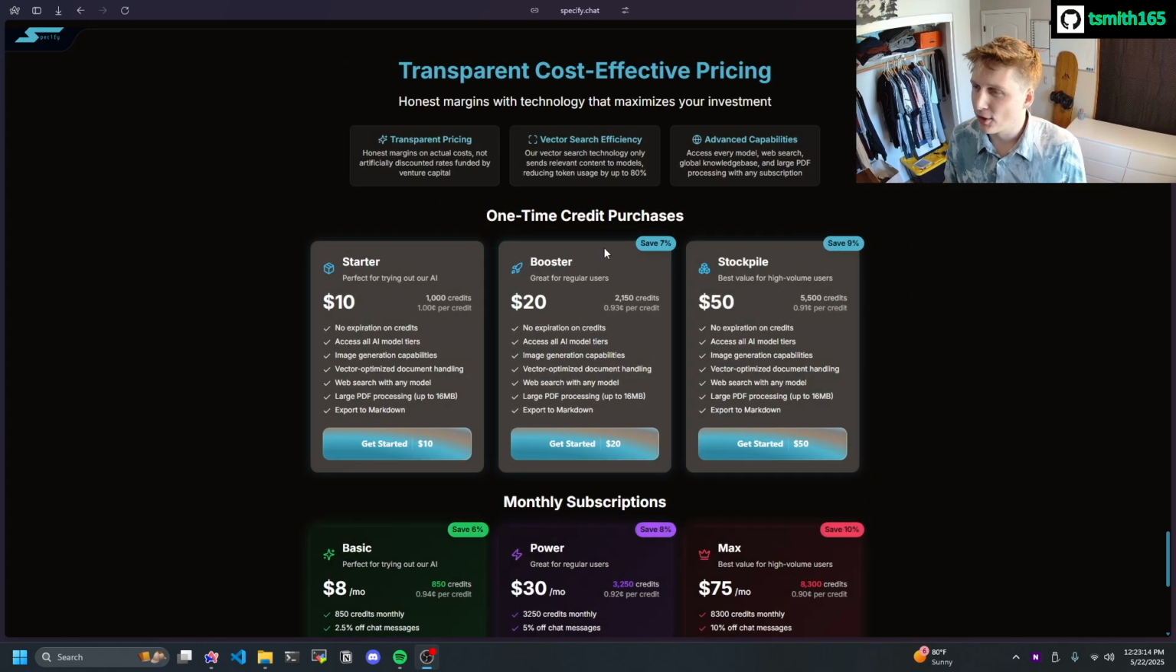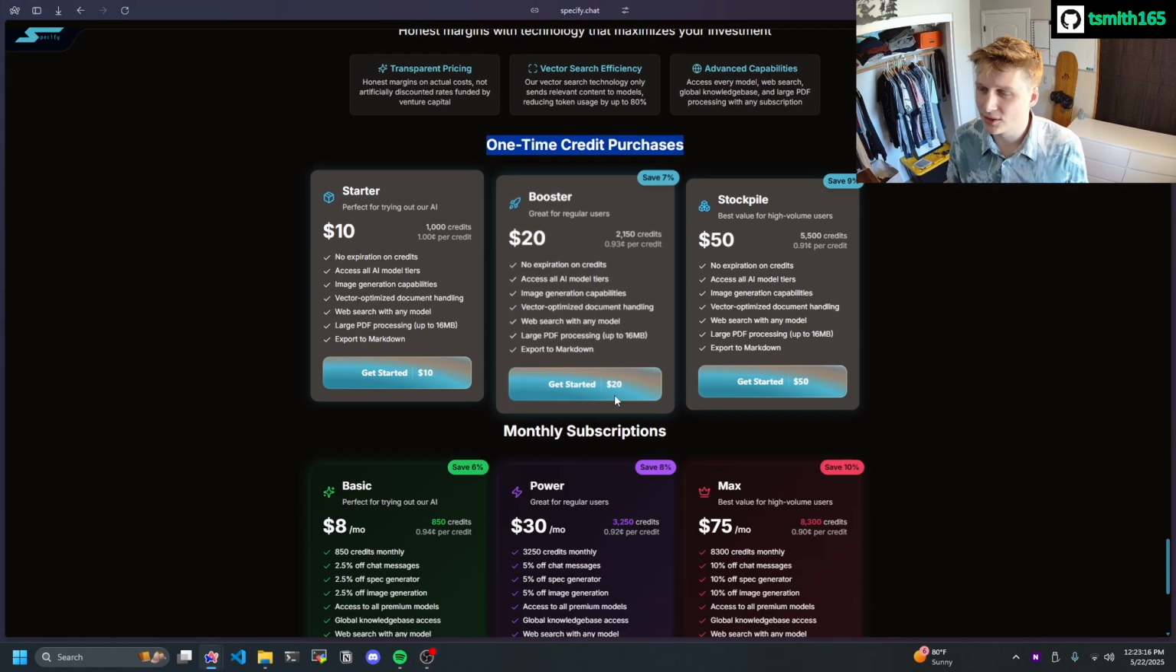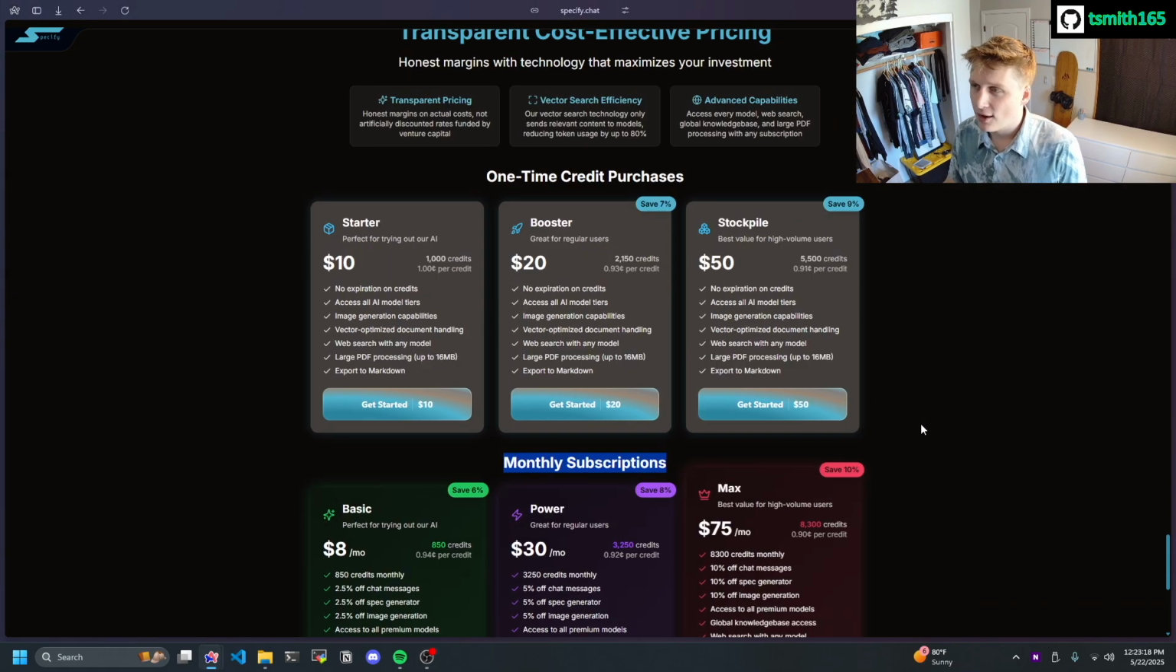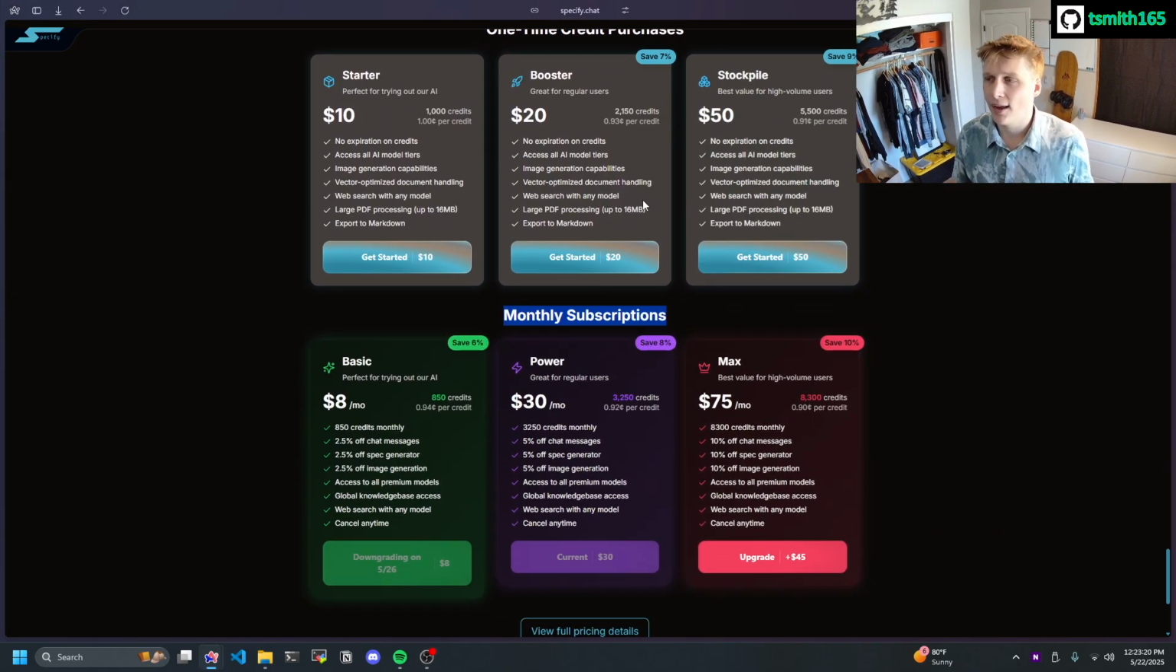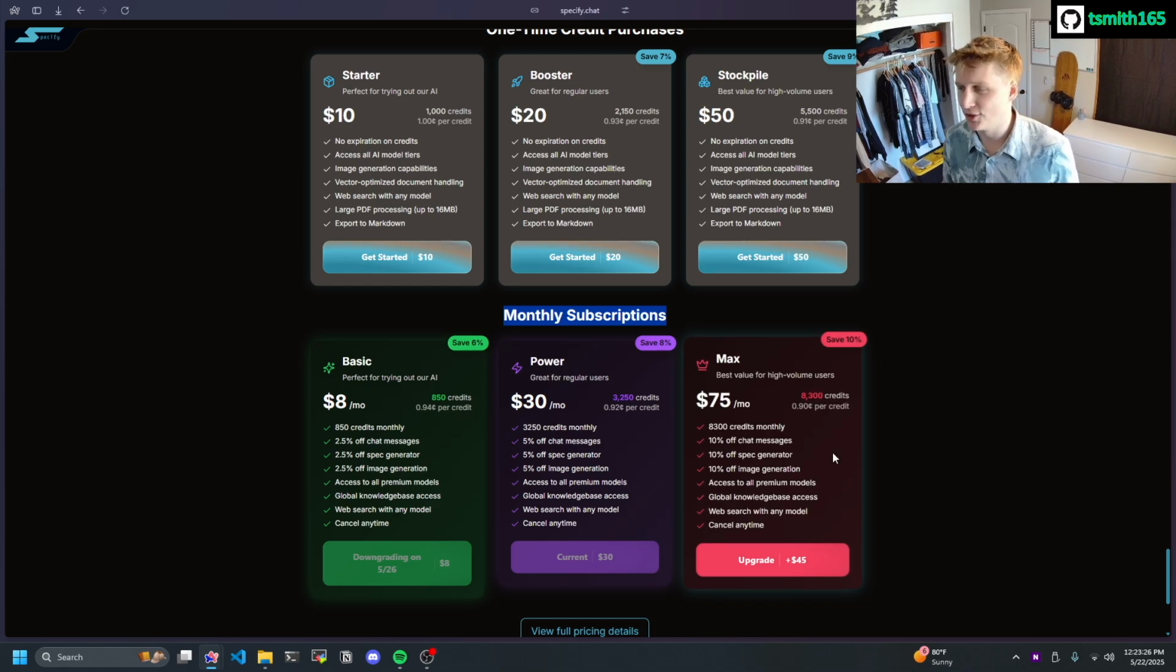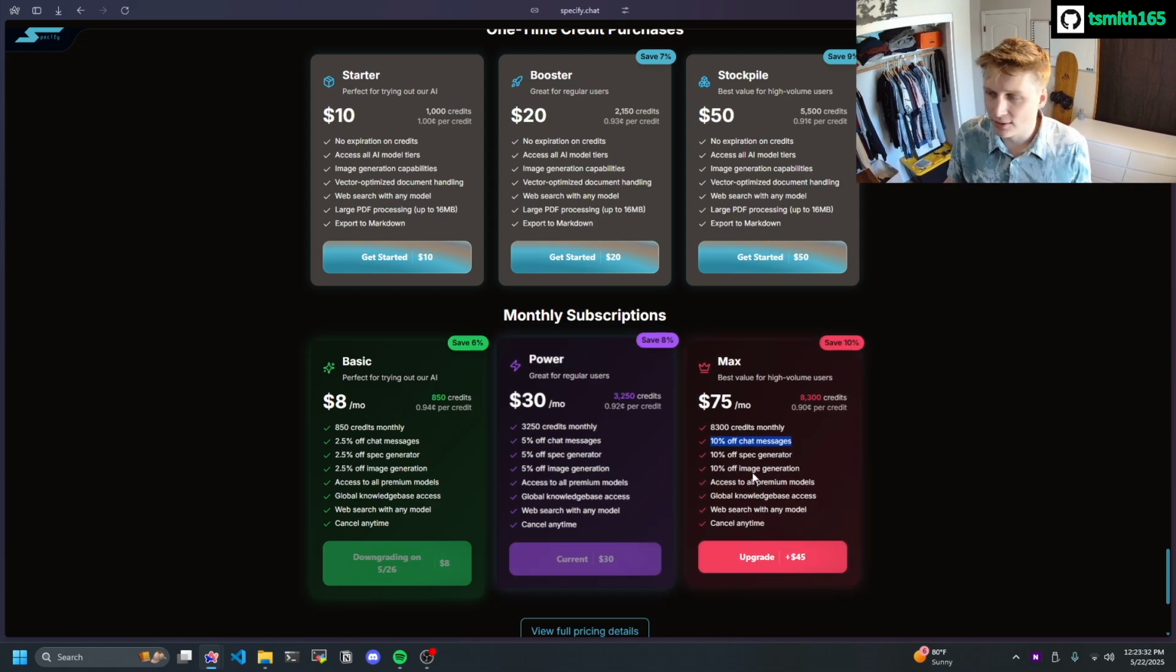You can see here our pricing. We have one-time credit purchases, and we also have monthly subscriptions. All of these will have access to every single feature that we have, though. You won't be locked down. You won't have to get the max tier just to have access to everything. The only thing the max tier is going to provide you is a discount on the margins. But other than that, you'll have access to absolutely everything.